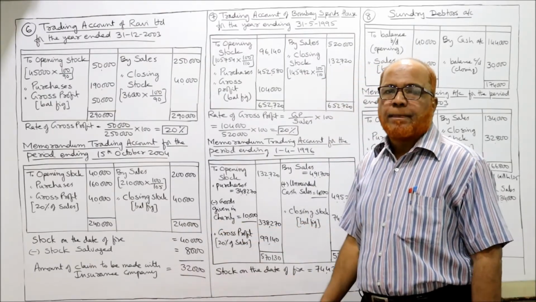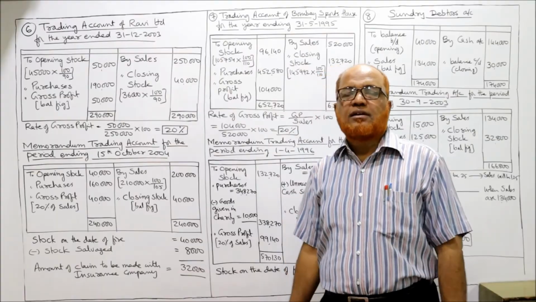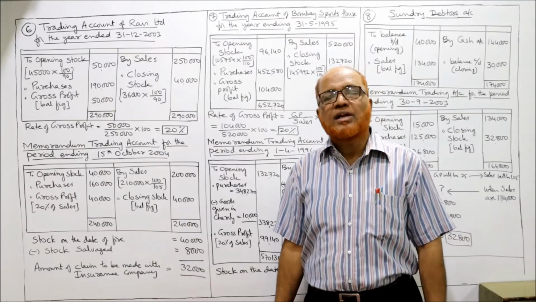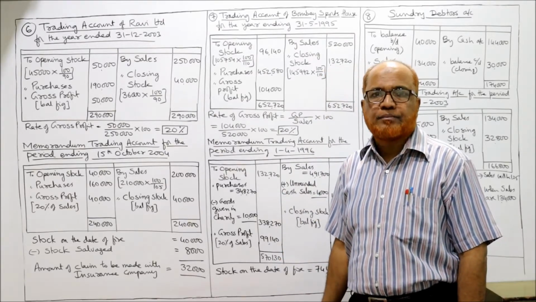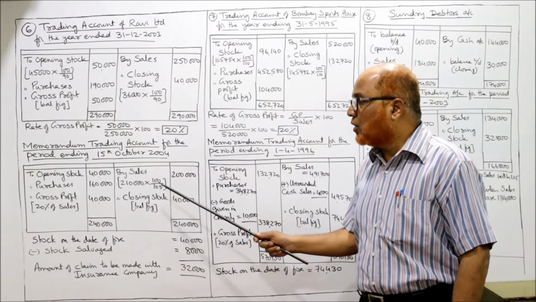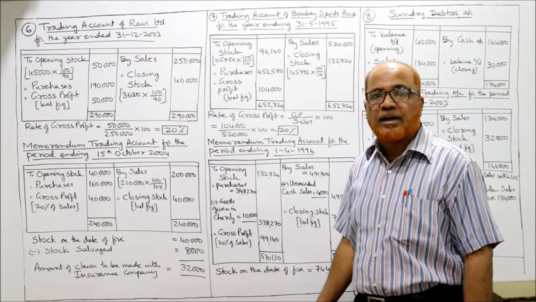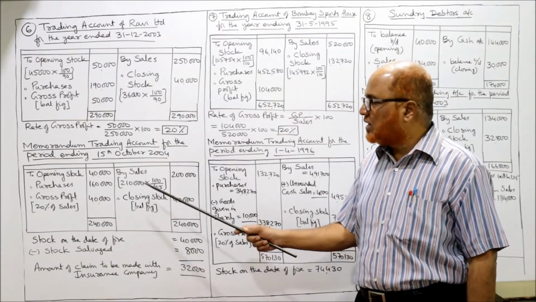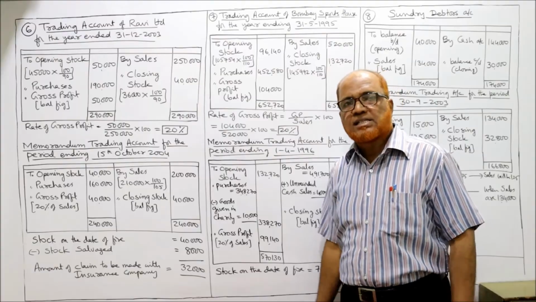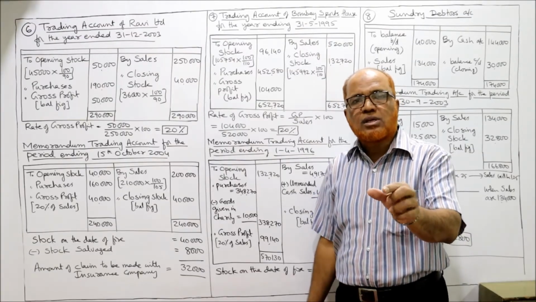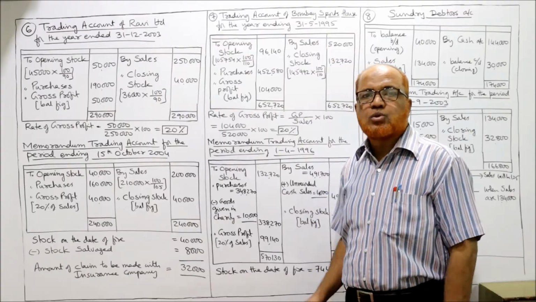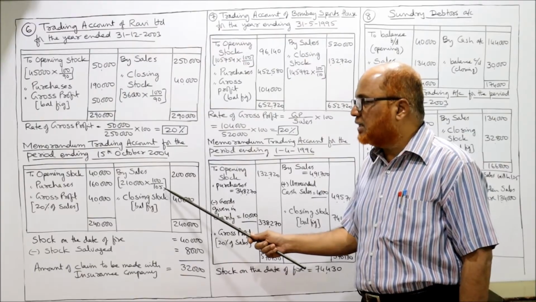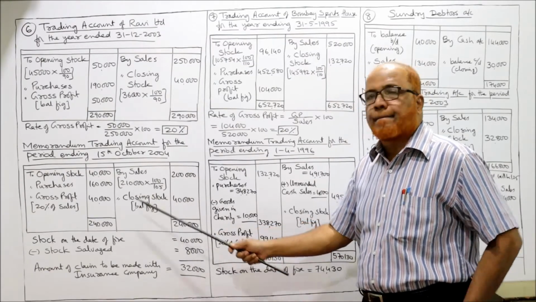And sales. Now regarding selling price, it is given that the prices have increased by 5%. 5% prices को बढ़ा दिए, अब हमको कम करना है. So 100 by 105. The factor to be used is 100 by 105 to bring down the sales. So total sales given in the problem 2,10,000. 2,10,000 into 100 by 105, 2 lakh rupees. तो actual sales 2 lakh rupees था. इसमें 5% बढ़ा दिए, बढ़ाकर 2,10,000 rupees कर दिए.